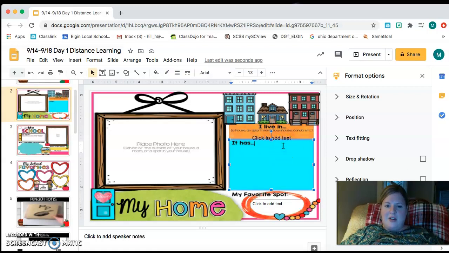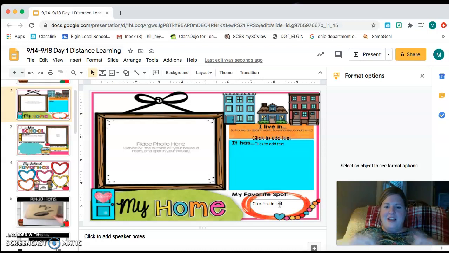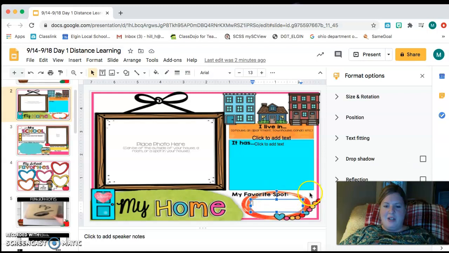And then you're going to say it has. So what does it have in it? Does it have your family in there? Does it have your bed in there? Think of all the different things that your house has inside of it. And then you're going to put your favorite spot. So what is the favorite spot in your house? Is it maybe your front porch? Is it your kitchen? Is it your bedroom? Is it mom's bedroom? Is it the backyard? Think of your favorite spot in your house, and you're going to add it right down here where it says favorite spot.